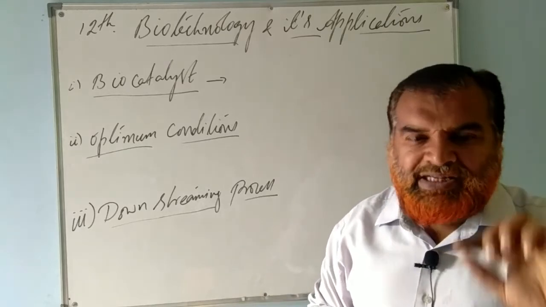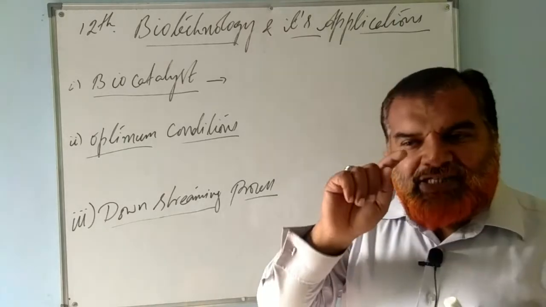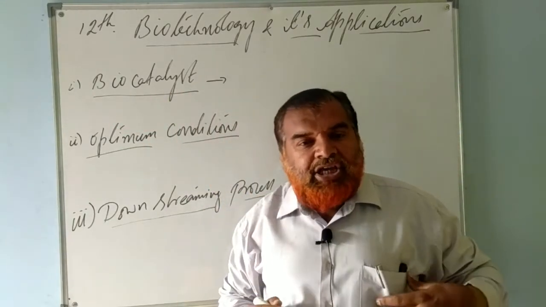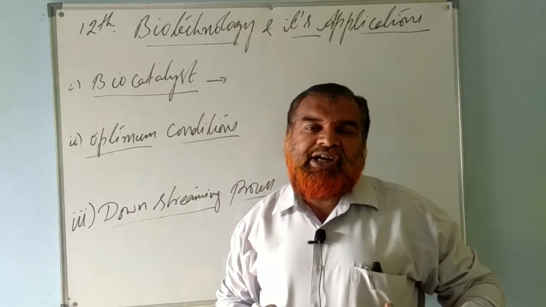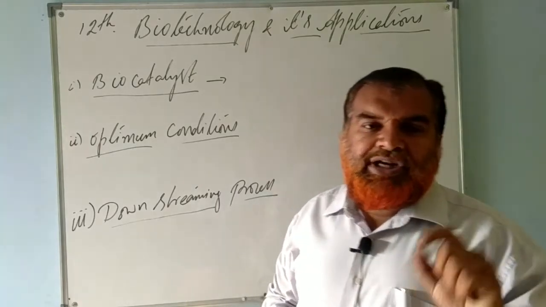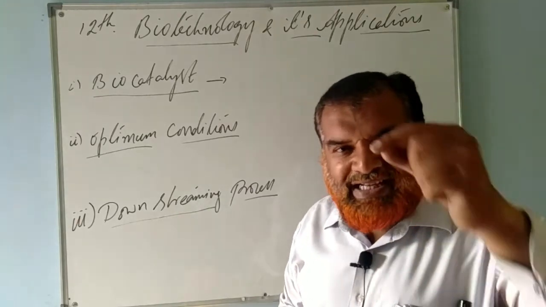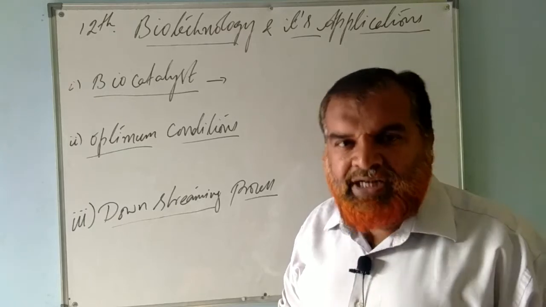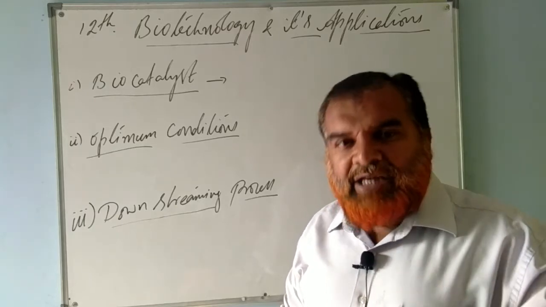Such organisms are known as GMOs. What do you mean by that? Genetically modified organisms. If we talk about bacteria, we say genetically modified bacteria. Or on the whole, in general, we talk about genetically modified organisms. If the same gene manipulation is done in plants, we call them transgenic plants.